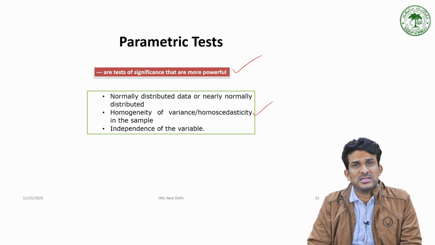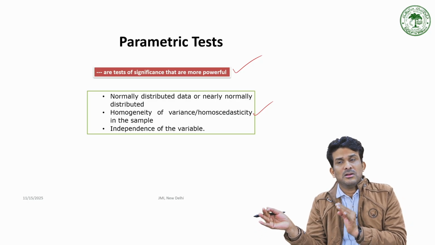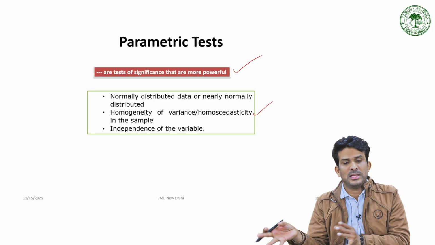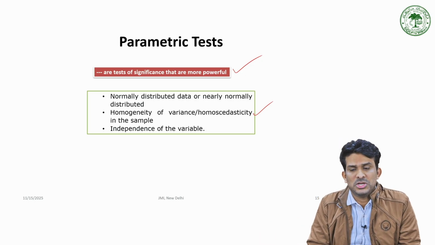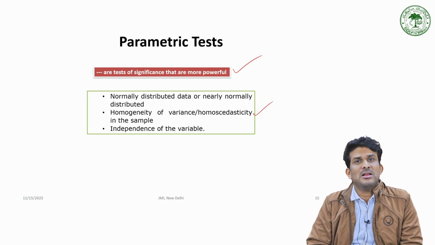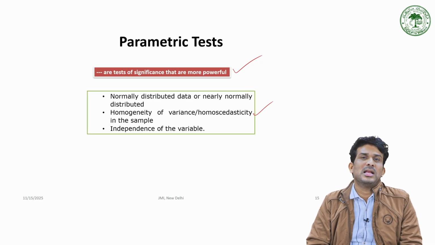Homogeneity of variance means if you are taking multiple samples, all the variances should be more or less equal. That idea is homogeneity of variance. Independence of variable, that is, the variable measured should have independent existence. There should not be ranking or nominal data sets.